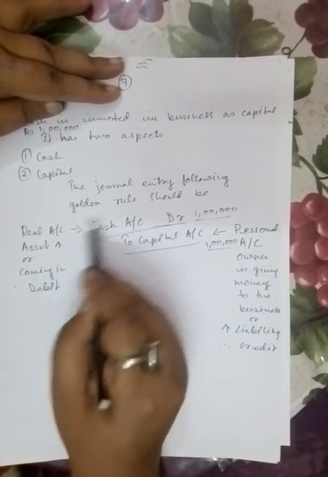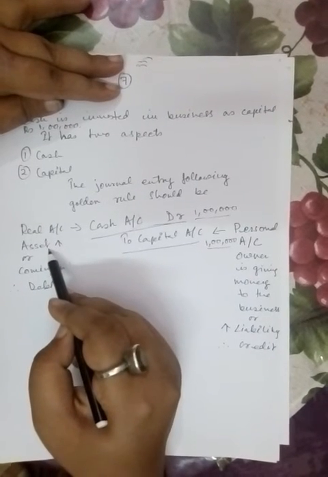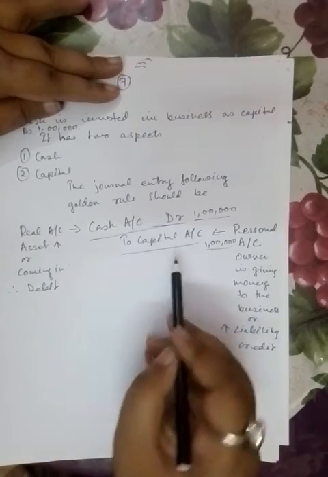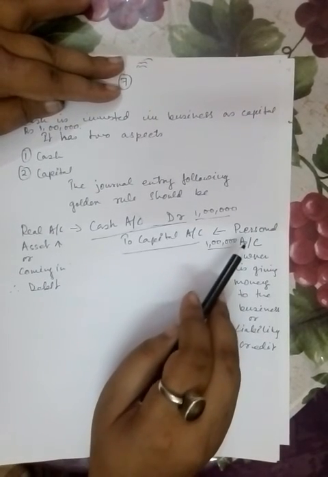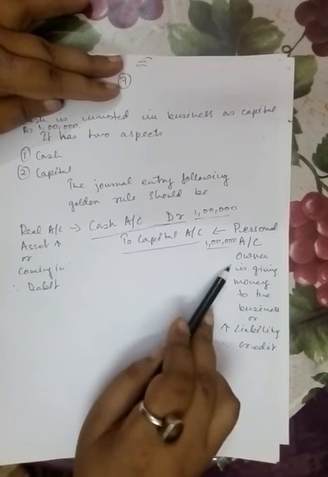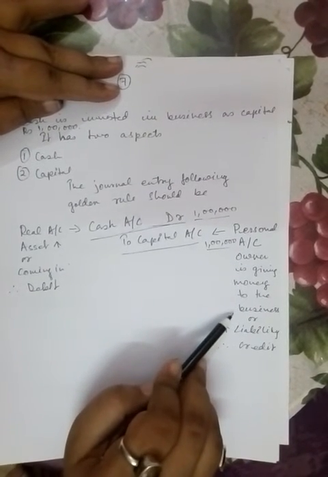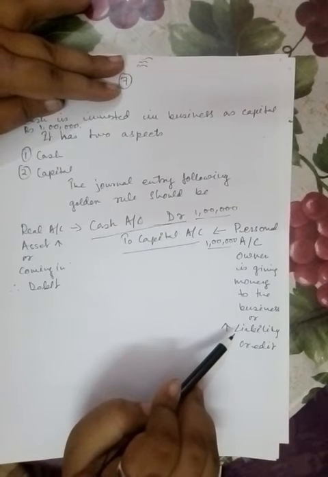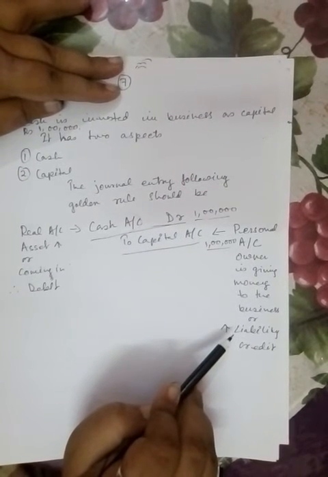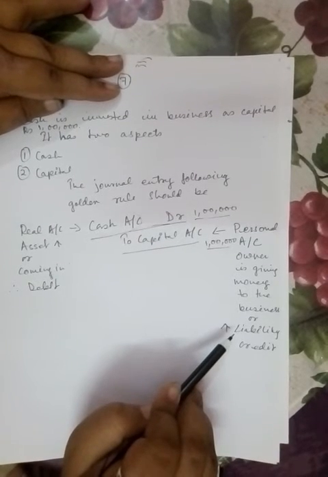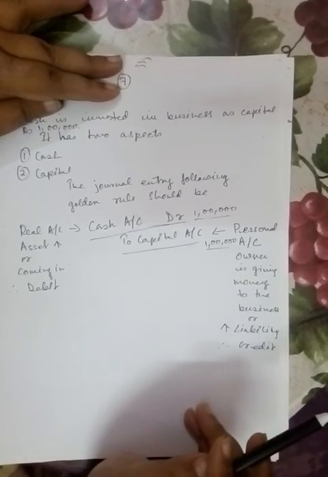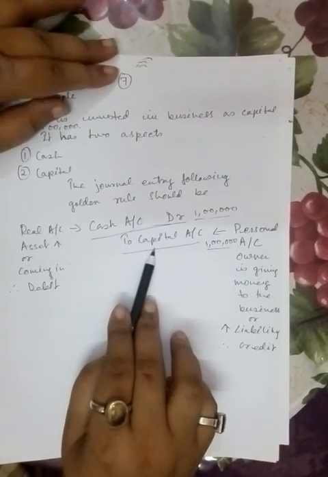Now cash is a real account, so it's an asset. So cash is coming in the business, so we should debit it. Capital is a personal account, or rather the capital account in the modern aspect of accounting. So the owner is giving in the money, or liability for the business is increasing because it is taking money from the owner, and the business, since it has a different identity or entity, has the liability to give the money back to the owner. So we should credit it.